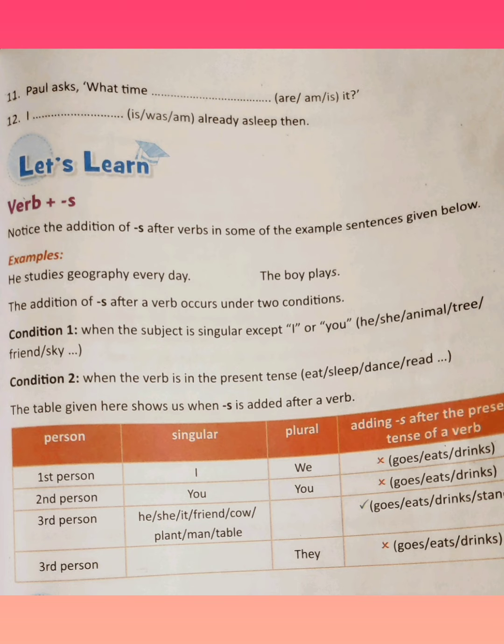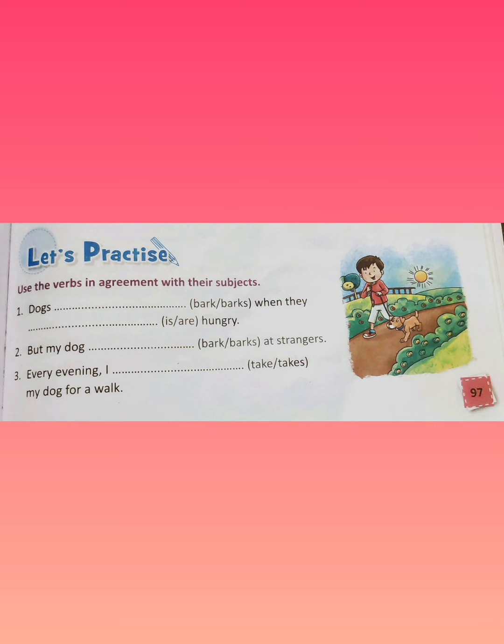Third person he, she, it, friend, cow, plant, man, table, or any other thing. It is the singular form, he, she, it, all these things, and that's why here you can add s or es with the present form of the main verb. Okay, so you will also get this table in page number 97 of your language book.